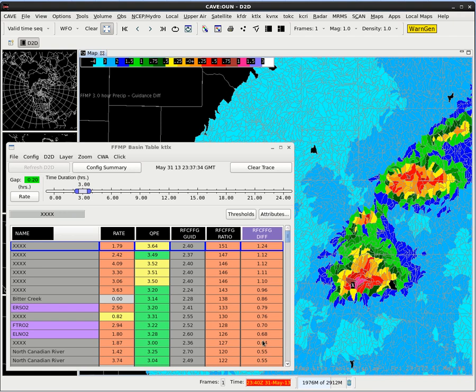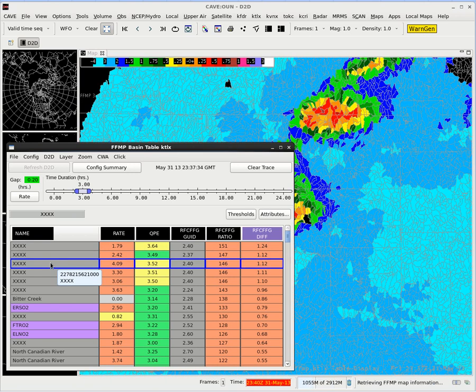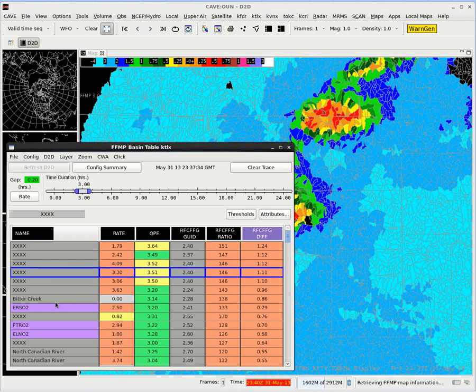Okay, so there's a couple of things to point out here. We've been looking at basins right now which just have gray names on them, little gray boxes behind them. These are basin averaged quantities. But if you look down here, there's some of these basin names that are colored purple. So this is the El Reno Mesonet observation, and you'll notice that all the gauge observations are colored purple. These are called virtual gauge basins.